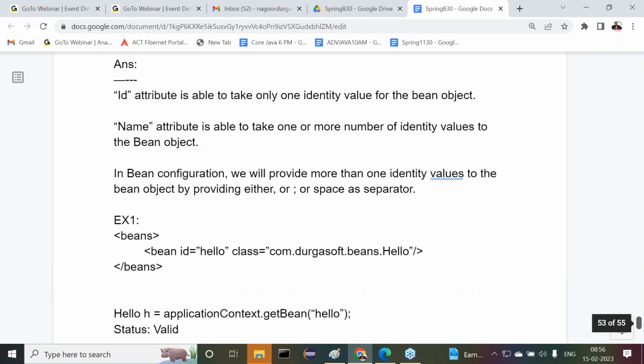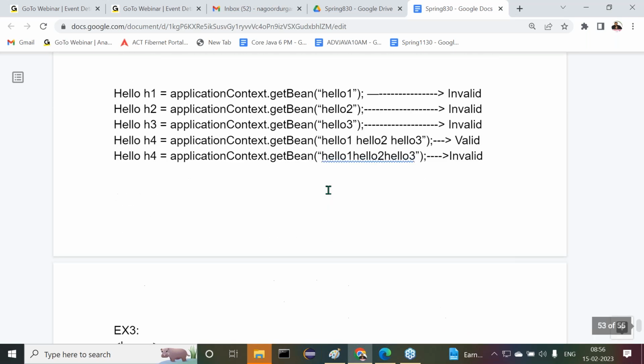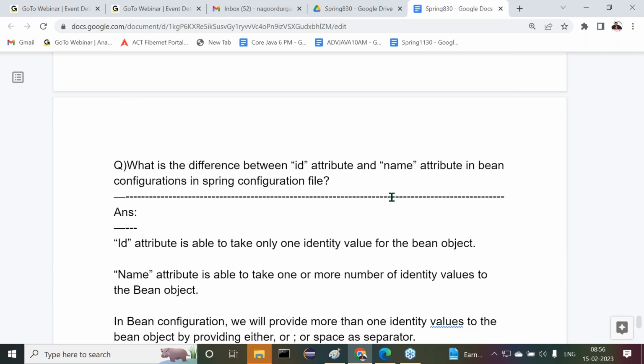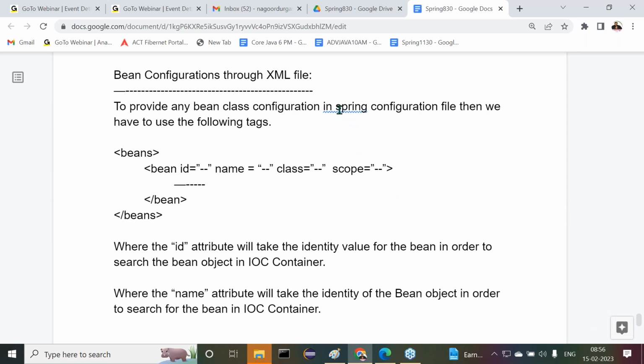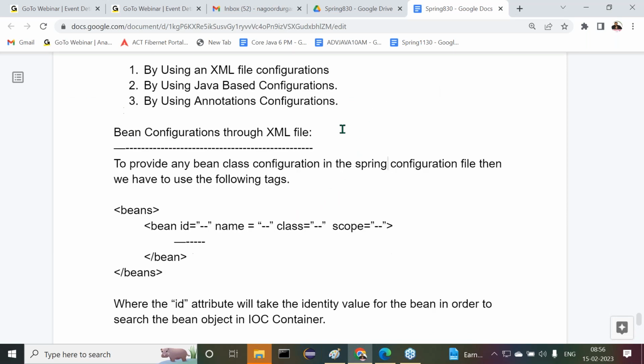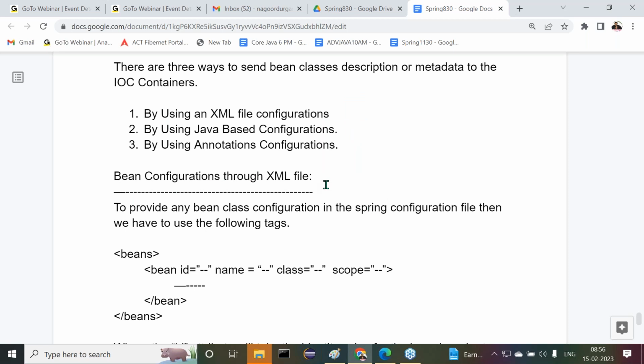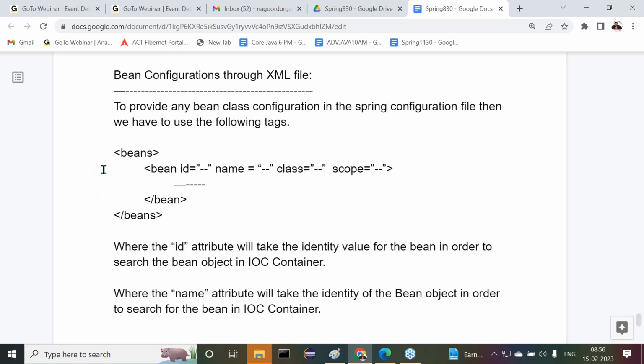XML configurations we already started. If you want to provide bean configuration through an XML file, we need to use some tags. What are the various tags we have to use? First we have to use the beans tag. Inside this beans tag, for every bean we have to write a bean tag, like bean id is equal to something, name is equal to something, class is equal to something and scope is equal to something.